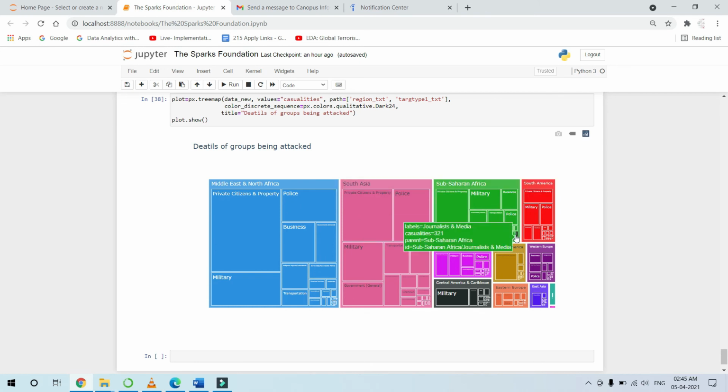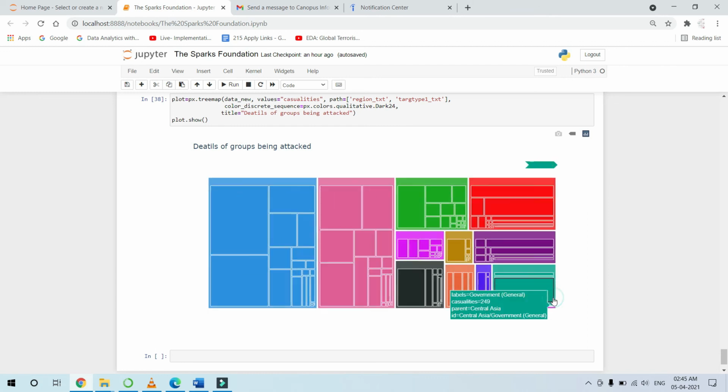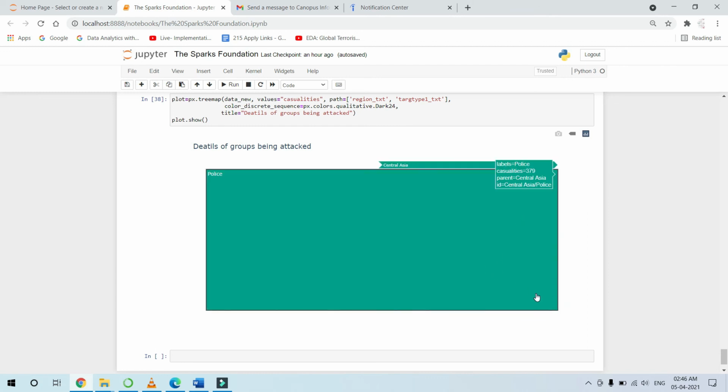These are also dynamic dashboards, and here if this one is small, you can just click here and it will give you the details.